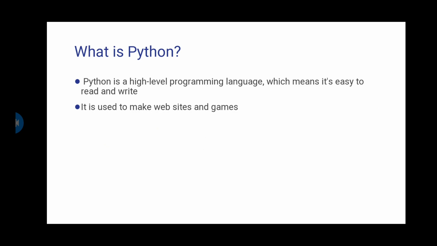What's the meaning of high-level programming language? High level means it's a language easy to read and write. And can the computer understand it? No, the computer can't understand the high-level language. The computer can understand only one language. What it is, I'm going to tell you. It's the machine language, zeros and ones.